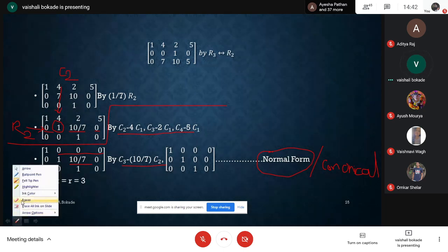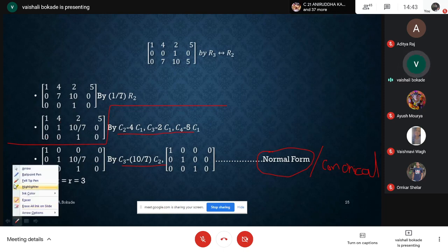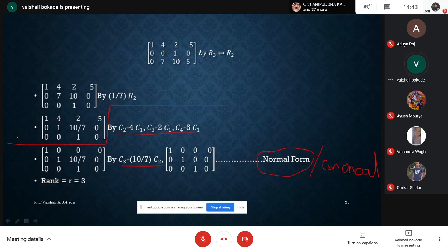Now I am concentrating on R3. Let us wipe the things here. Now I will concentrate here on R3. In R3, I require the element at the 3 3 place to be 1.